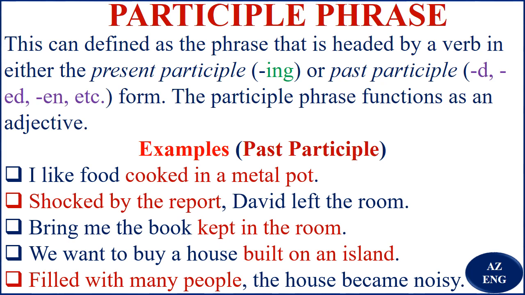Like what got filled with many people? The house now. Filled with many people, the house became noisy. So you see, it was the house that got filled with many people, or filled with many people talks about the house. Good. So you see, filled is the past participle of fill, F-I-L-L.